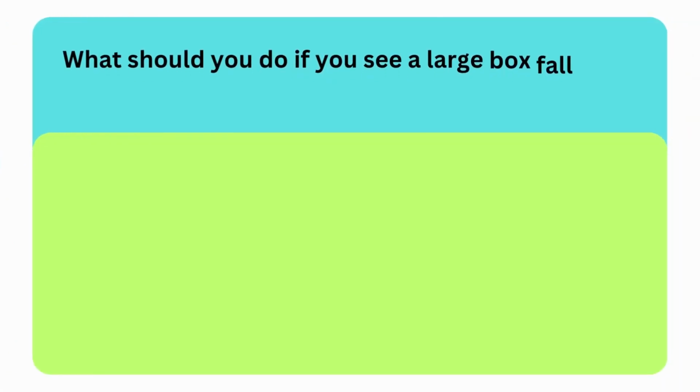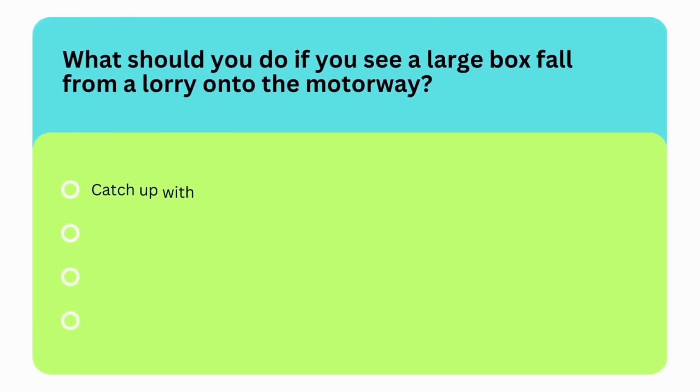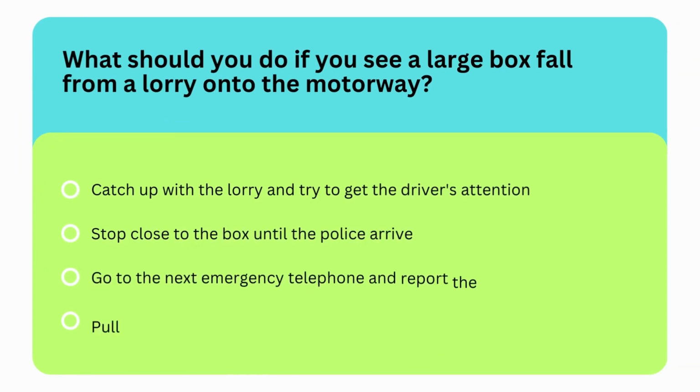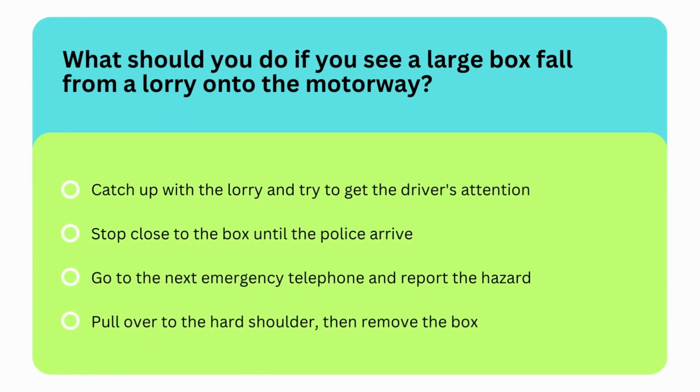Next question is, what should you do if you see a large box fall from a lorry onto the motorway? Options are catch up with the lorry and try to get the driver's attention, stop close to the box until the police arrive, go to the next emergency telephone and report the hazard, or pull over to the hard shoulder then remove the box.